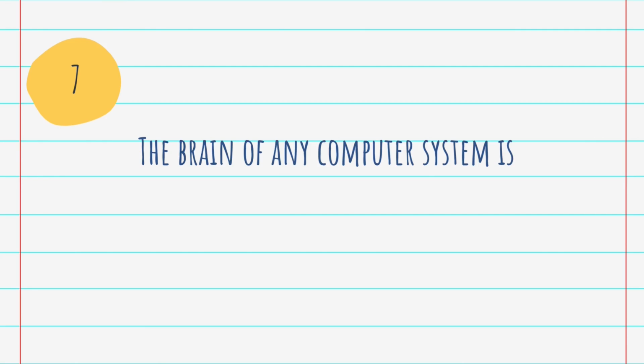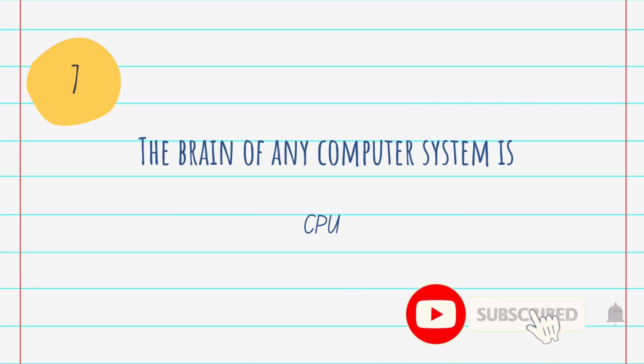Question number 7. The brain of any computer system is? Answer is CPU. CPU is a very crucial part of any computer system. A central processing unit, also called a central processor, main processor or just processor, is the electronic circuitry that executes instructions comprising a computer program. The CPU performs basic arithmetic, logic, controlling and input-output operations specified by the instructions in the program.